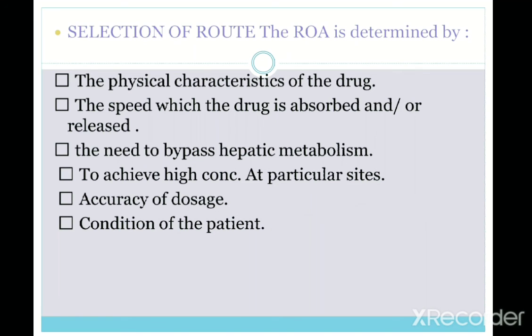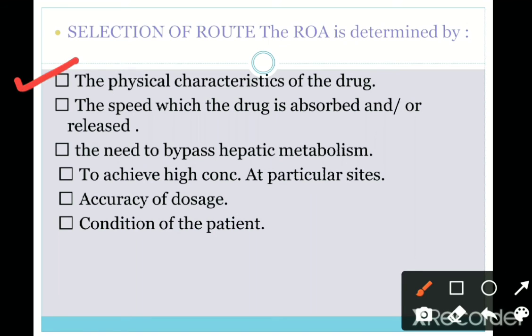Then, the selection of the route of administration is determined by the physical characteristics of the drug, whether it is solid, liquid or semi-solid, then the speed at which the drug is absorbed or released, and the need to bypass hepatic metabolism and to achieve a high concentration at a particular site, the accuracy of the dosage, and the condition of the patient.